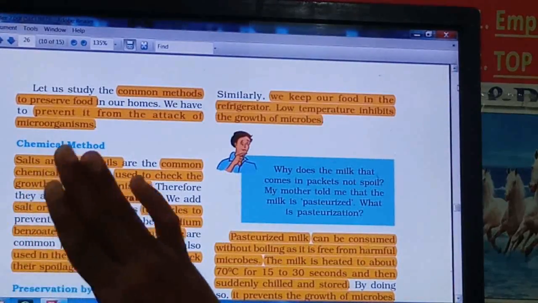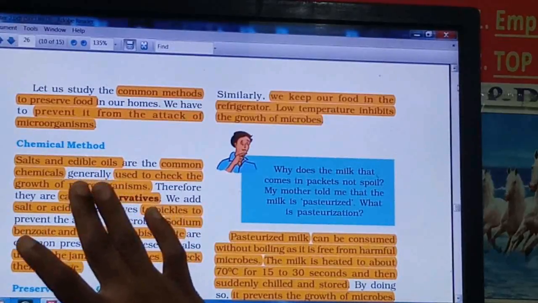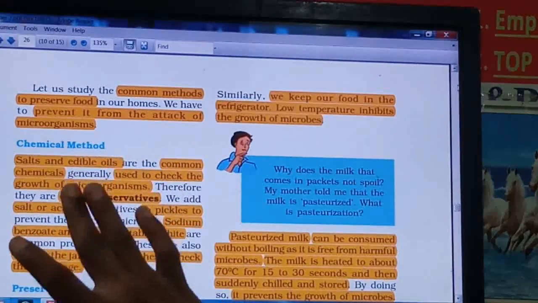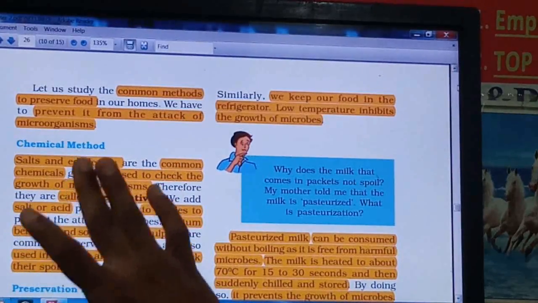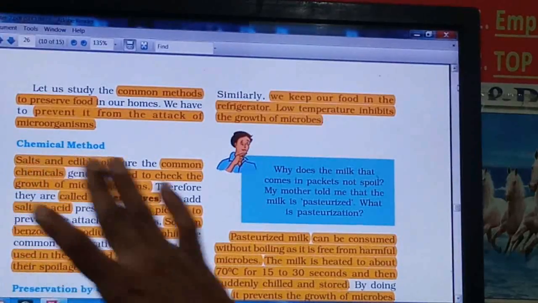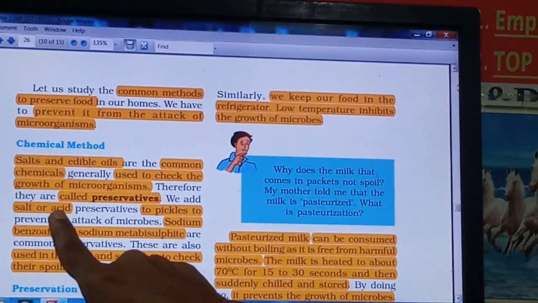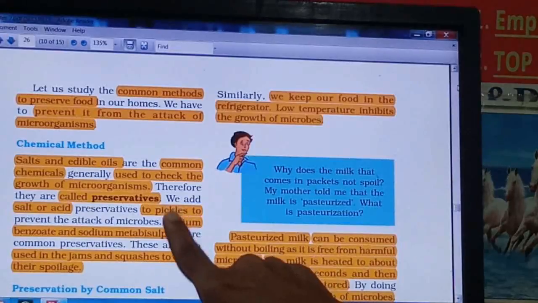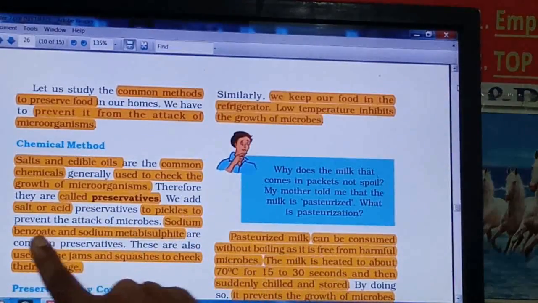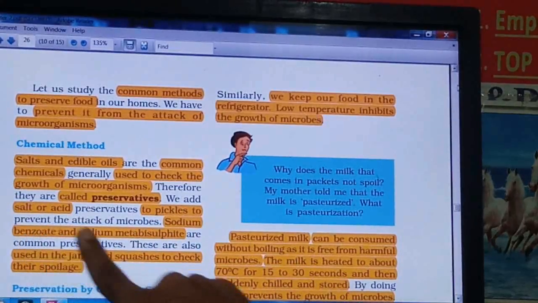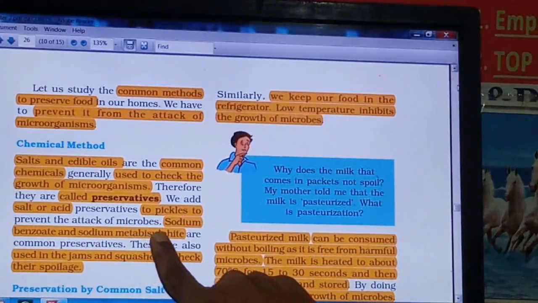Very simple, right? So this salt or oil, which food items are there which will be preserved by using these two substances? See here, salt or acid, right? It will be used to preserve the pickles, right? Then sodium benzoate is a salt, or sodium metabisulfate.